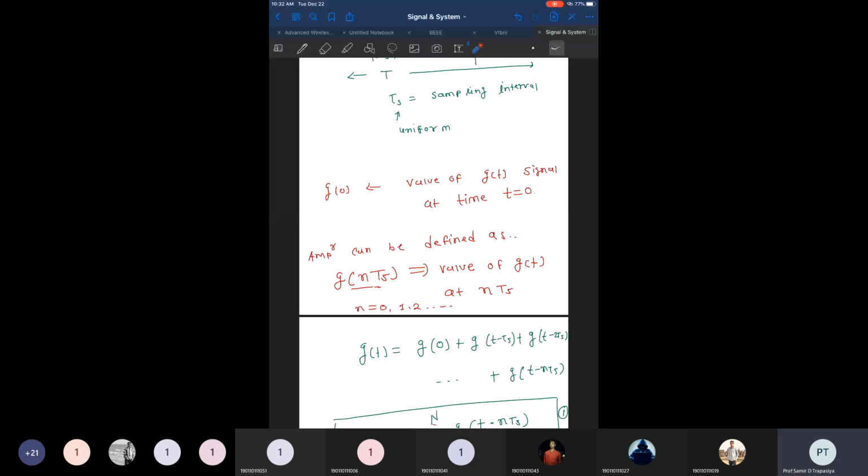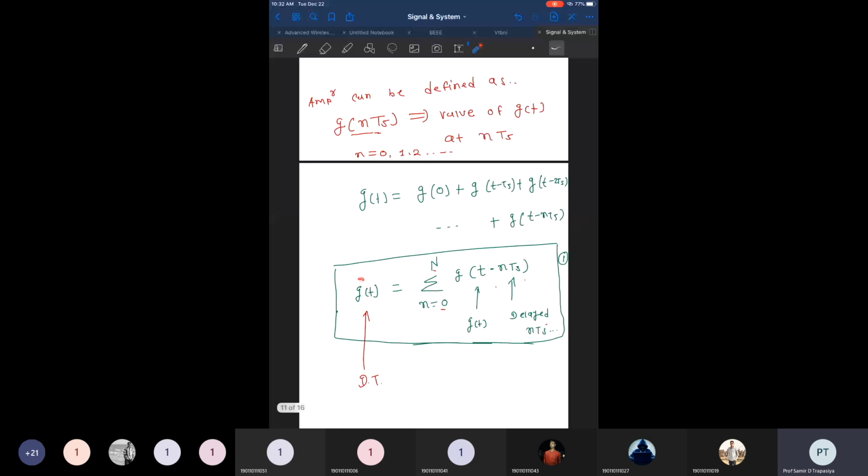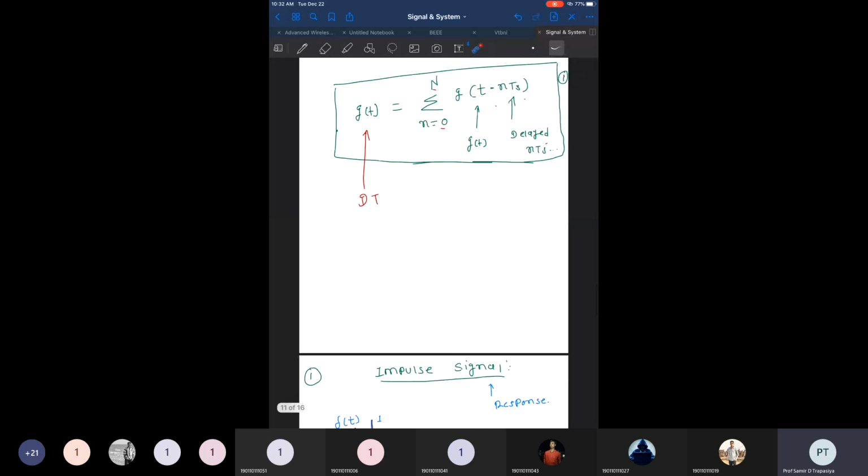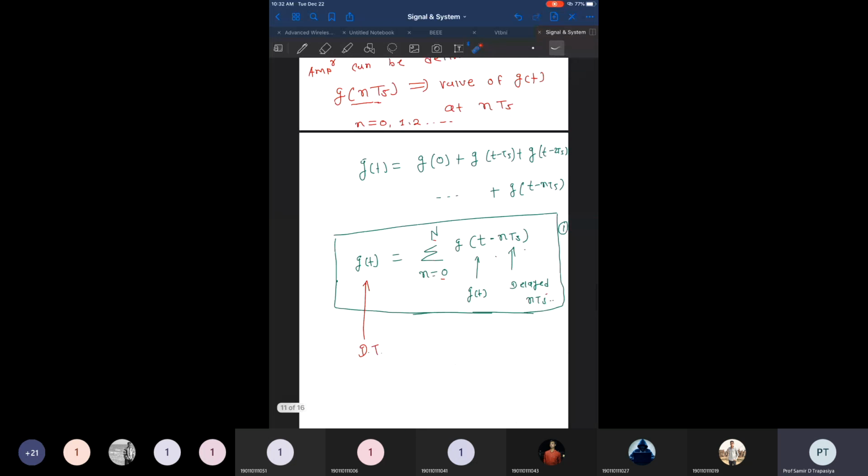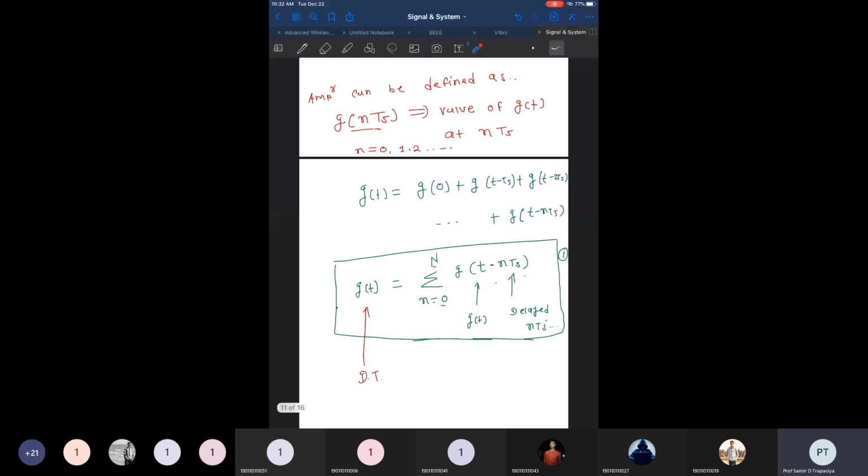And how can we define the signal mathematically? We can define g of t as the summation of all the samples, from 0 to n, of g of t minus nTs, where g of t represents the signal and nTs represents the delay of the signal, right? It is delayed by n time periods, so it is known as g of t minus nTs. This is known as a discrete time signal. The difference between continuous time signal and discrete time signal is that in a continuous time signal, for every time interval we can have a unique amplitude.